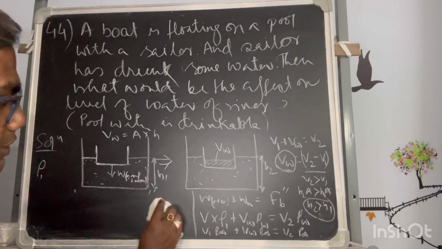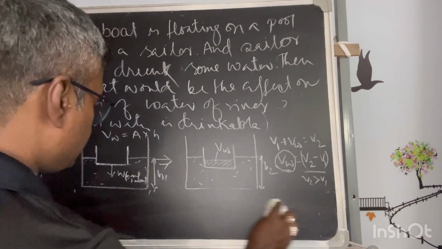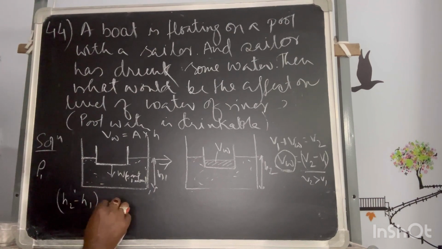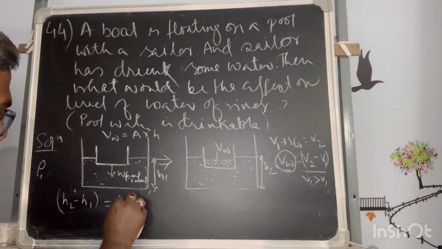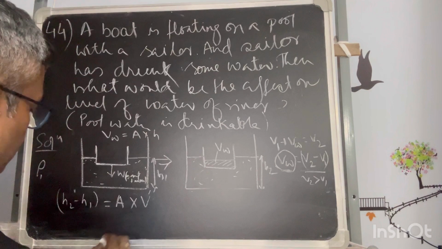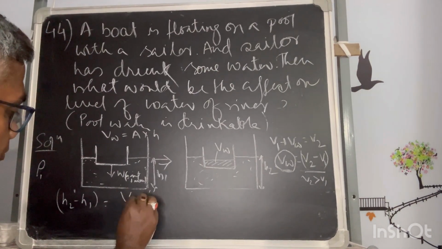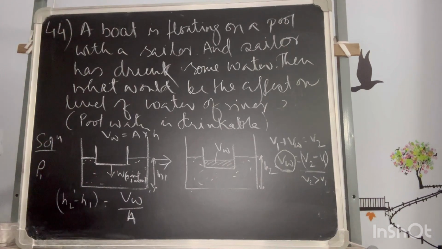Let me put it in a mathematical way. The height raised is H2 minus H1. This is because the height raised is equal to VW divided by the cross section A.